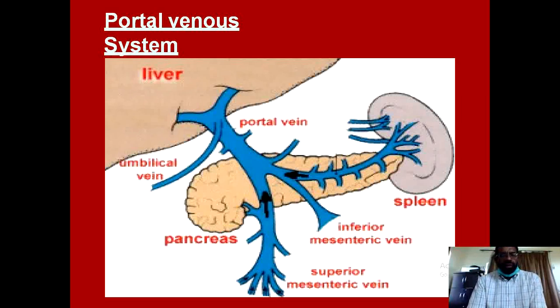It also joins the left branch of the portal vein. The portal vein then divides into its right and left branches, and then they enter into the liver.